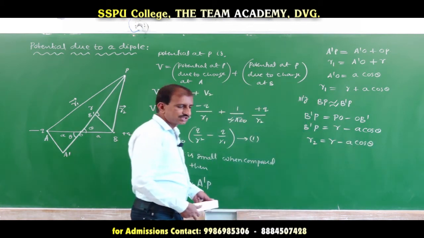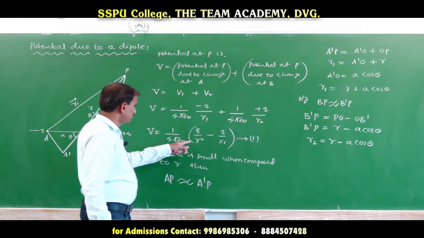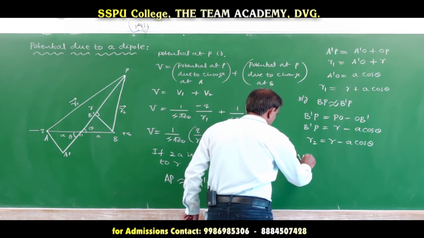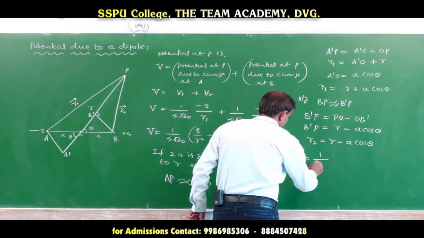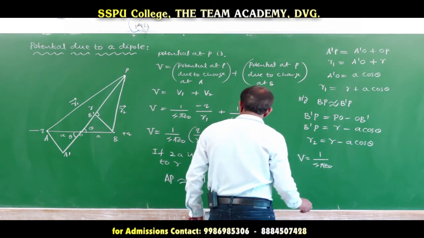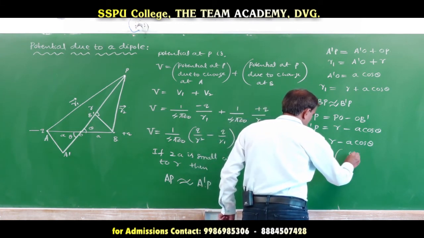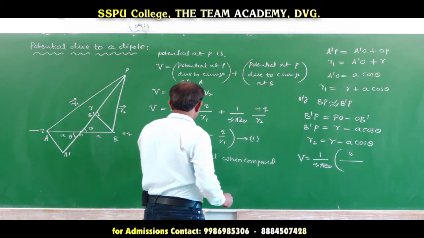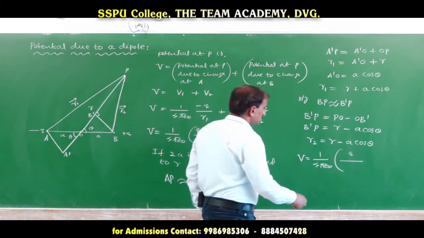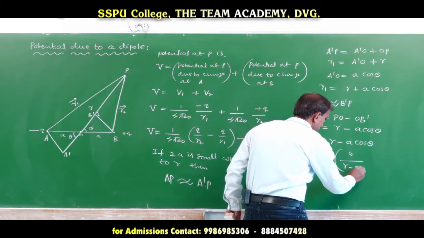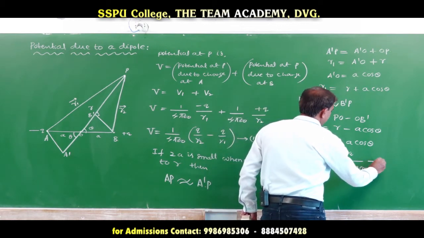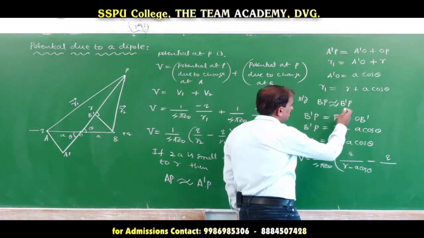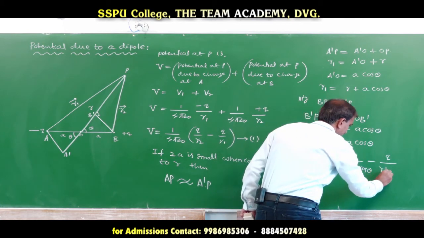Now, substitute the values of R1 and R2 in this equation. Potential V is equal to 1 over 4 pi epsilon naught into q divided by R2, where R2 is equal to R minus a cos theta, minus q by R1, where R1 is equal to R plus a cos theta.